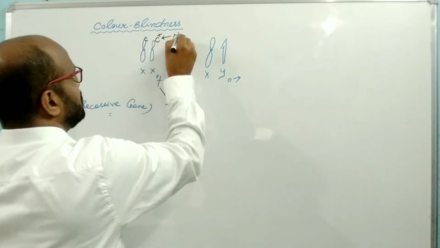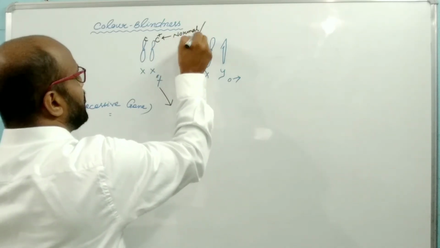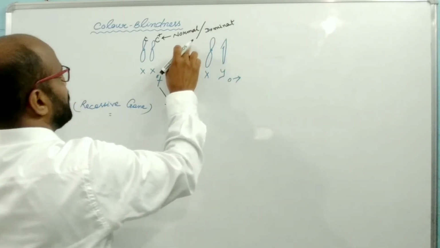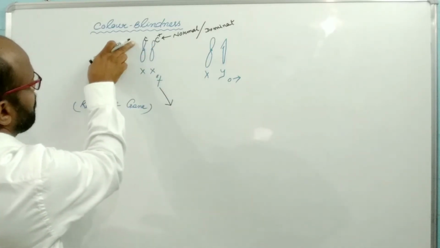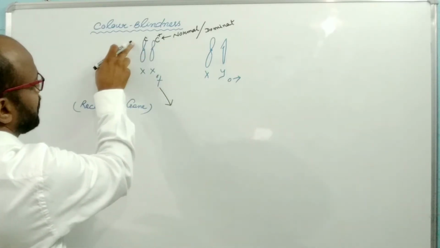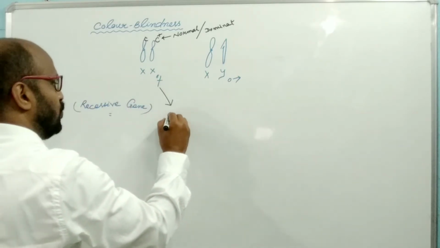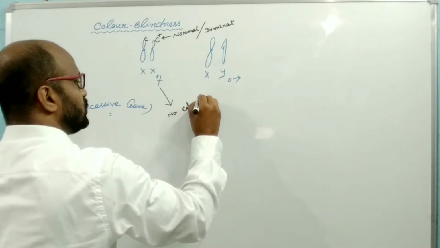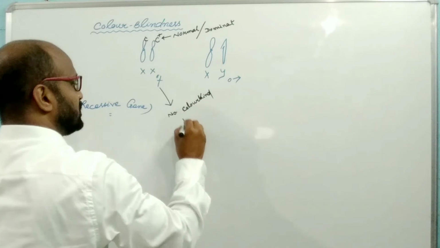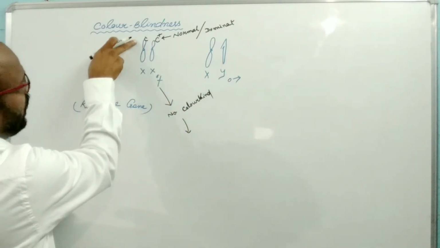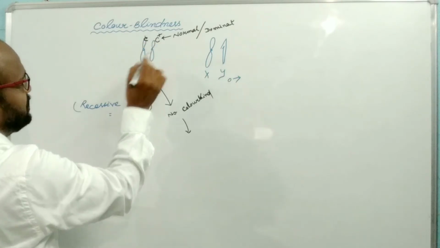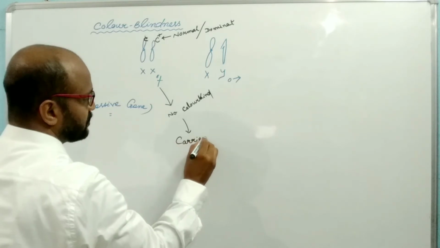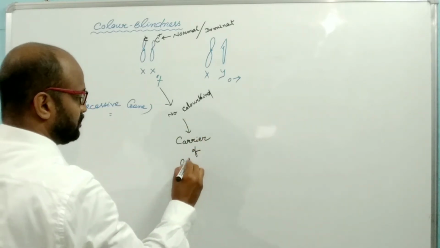Suppose this is the normal gene of color blind, the dominant gene which dominates the defective gene or compensates the defectiveness. That's why there is no color blindness. But the female which contains one small c, or one defective gene, is known as a carrier of color blind.